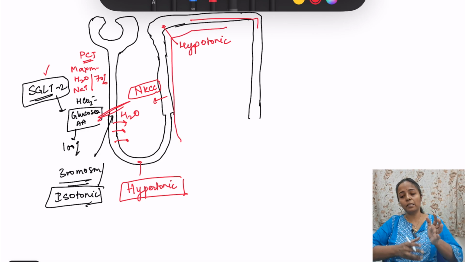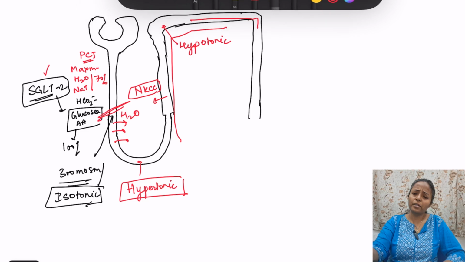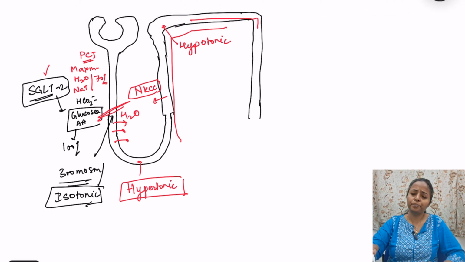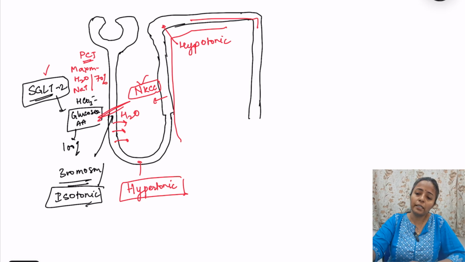So it is isotonic in the PCT, hypertonic in the loop of Henle. Then in the ascending limb, because of NKCC, there is solute reabsorption but no reabsorption of water, so the fluid becomes hypotonic. Okay, now we will just finish the transporters which are present in the DCT. We have the sodium chloride symporter.